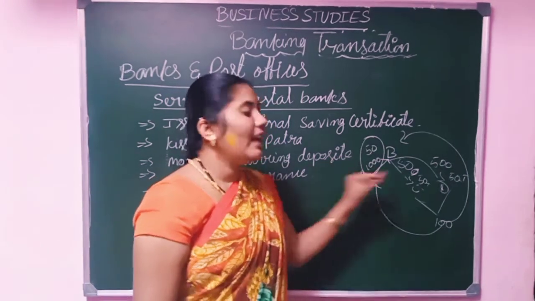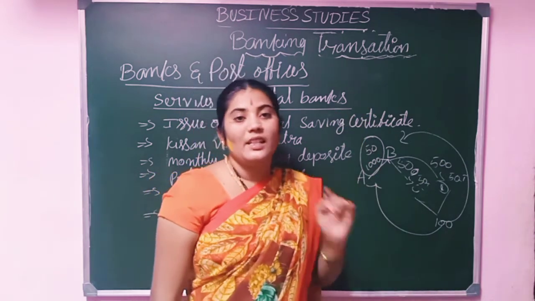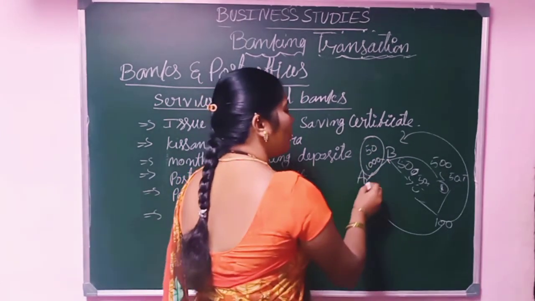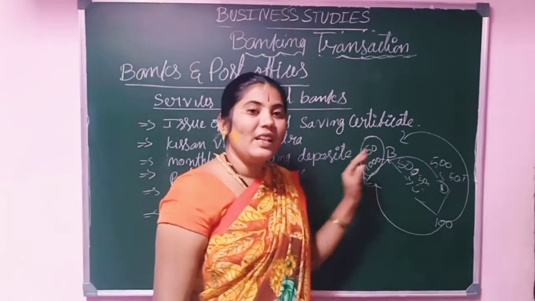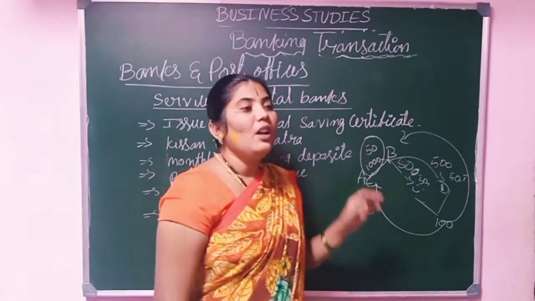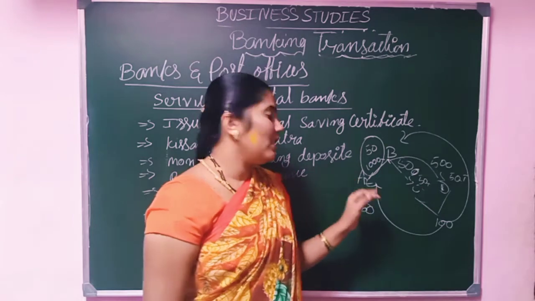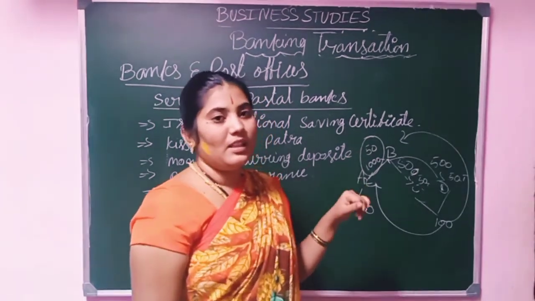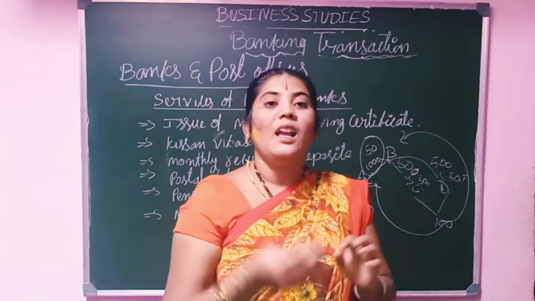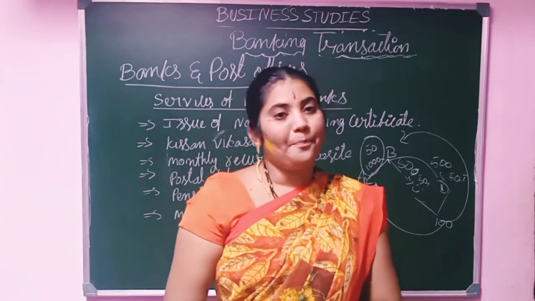Understand? Not only that, the bank accepts the deposit and provides a loan to the person who needs it. Then sometimes it allows withdrawal. If person A needs this 1,000 rupees within 20 days, or whenever he needs it, the bank gives back the 1,000 rupees to person A. According to the time, the date, and the rules and regulations of the bank, it will give interest to the people. So similarly, it accepts deposits, allows withdrawals, and lends loans to people or companies.